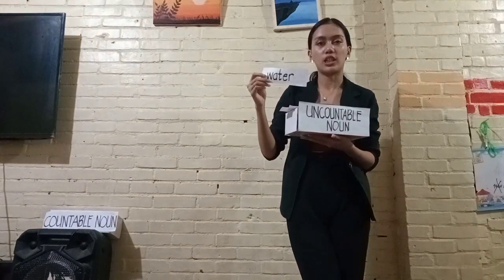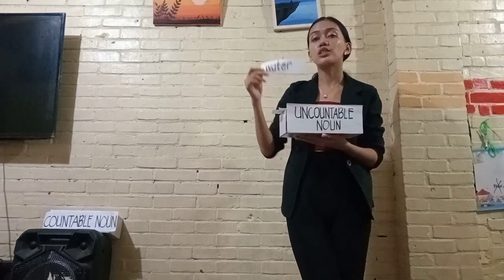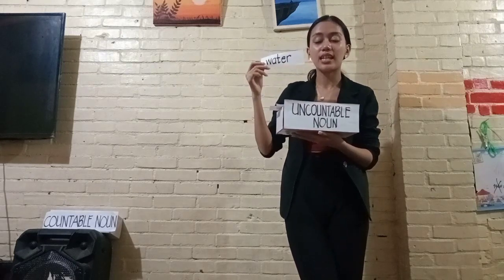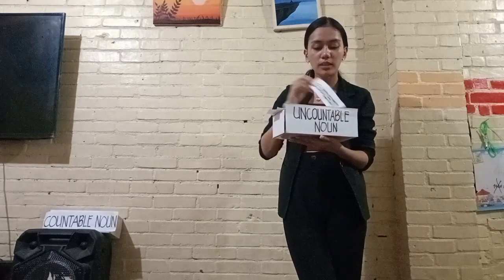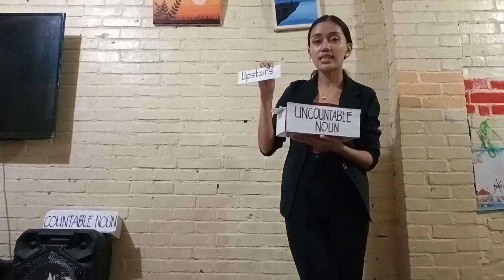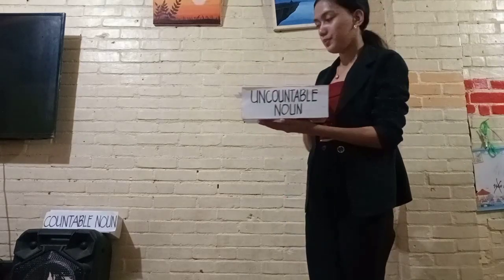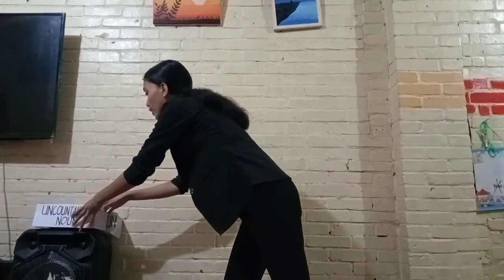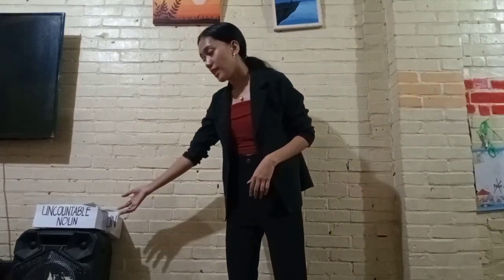What about the water? You cannot count a water, so this is correct. This is an uncountable noun. What about upstairs? You also cannot count this, so this is uncountable noun. So all of your answers are correct. The shirt and textbook belong to countable noun since they can be counted. However, upstairs, water, hair, and sauce belong to uncountable nouns since they cannot be counted.